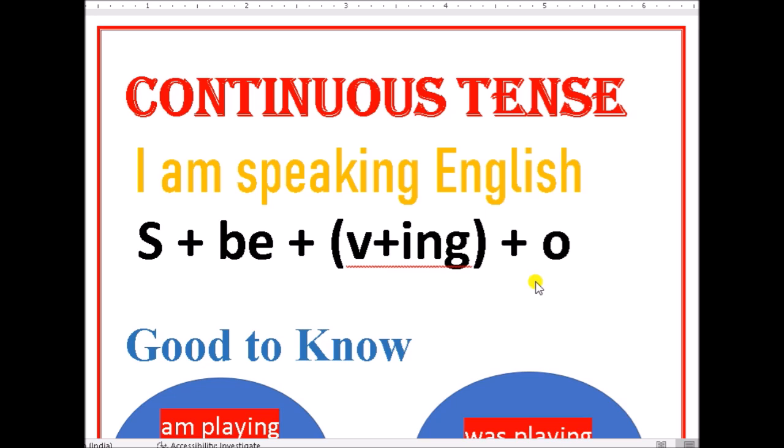Verb plus ing. So verb is nothing but an action word. Speaking, you see, is verb plus ing. Then object is nothing but another noun. So in continuous tense, the formula is like this.